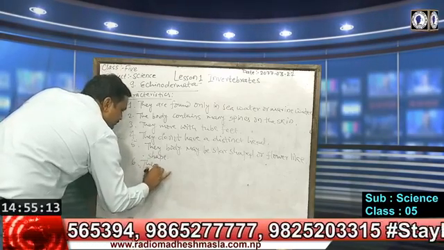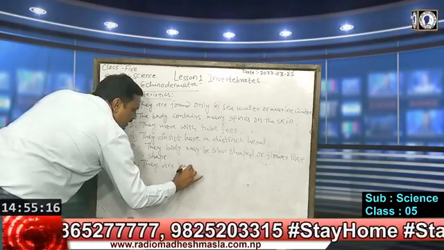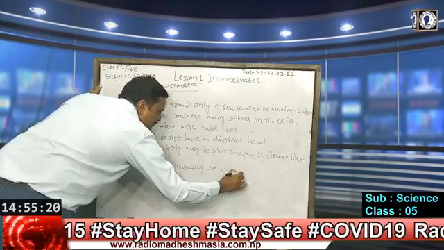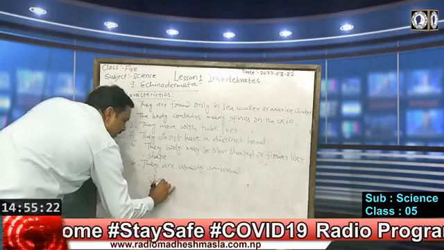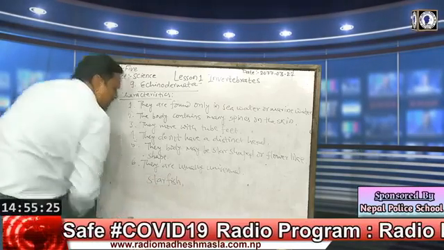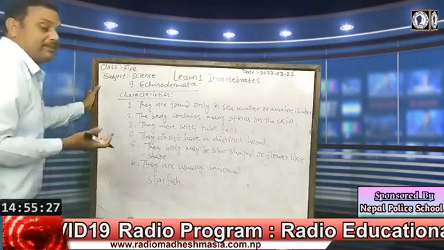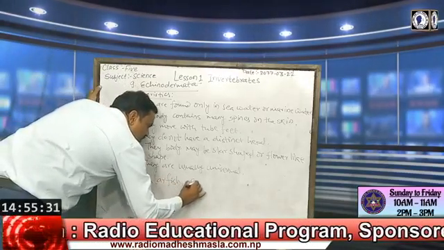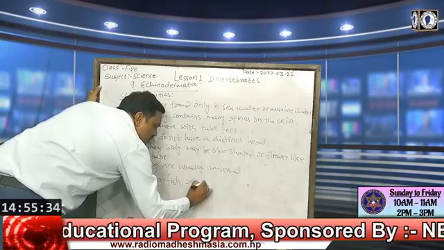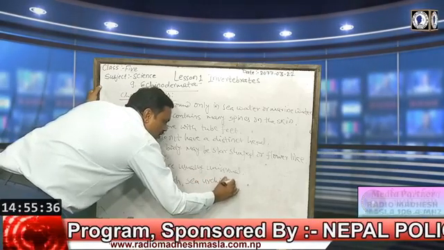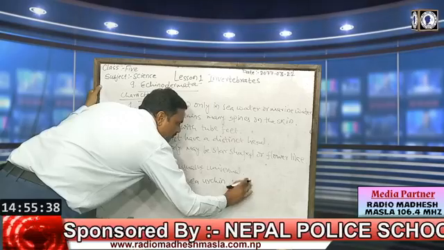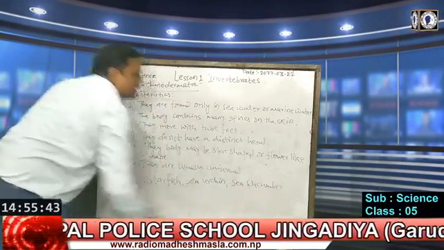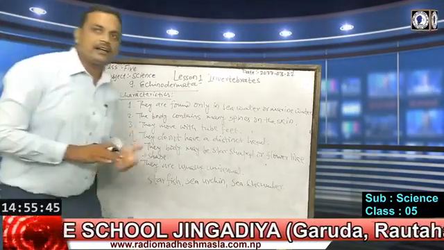They are usually unisexual. We can write examples like starfish. Starfish is in phylum Echinodermata. Similarly, sea urchin or sea cucumber. These are the examples of this phylum Echinodermata.